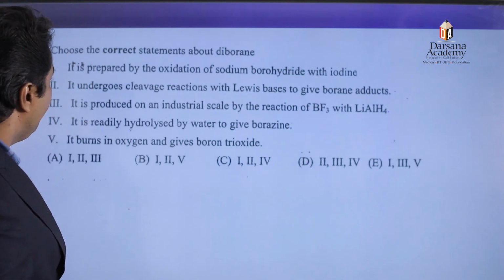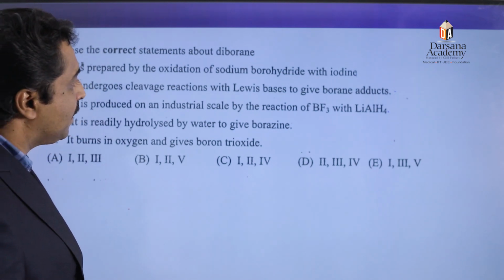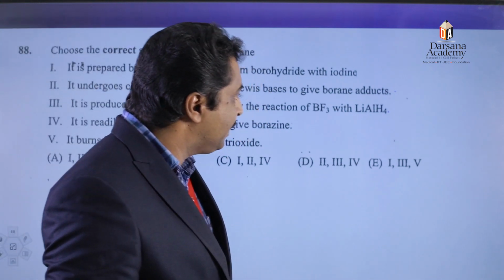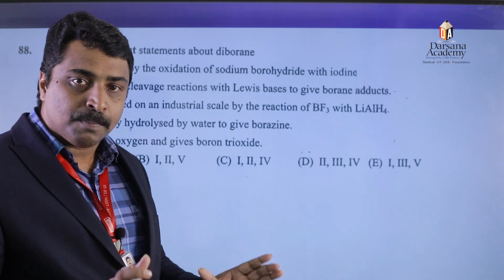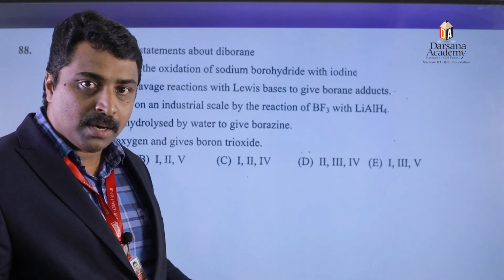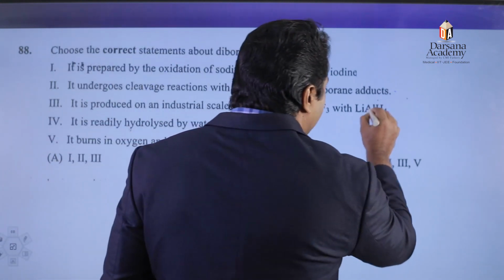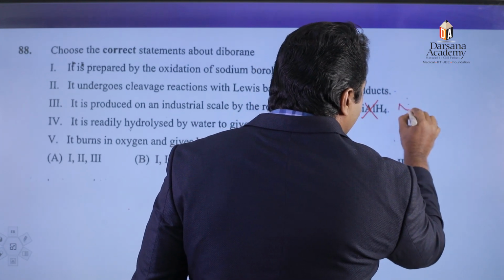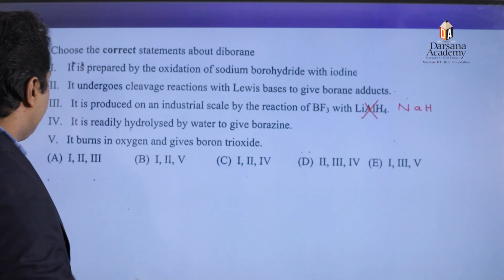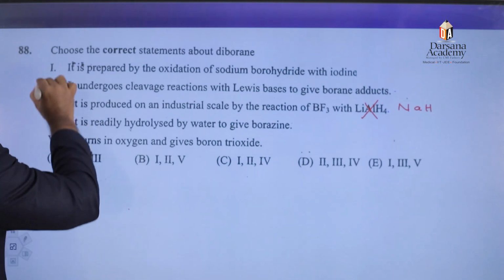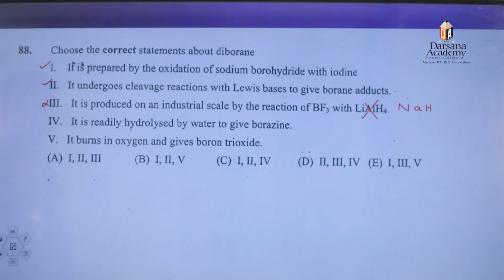Then again, it is produced on the industrial scale by the reaction of boron trifluoride with lithium aluminium hydride. Industrially, diborane is prepared by the reduction of boron trifluoride, but instead of lithium aluminium hydride, we are using sodium hydride at a temperature of 450 Kelvin. Therefore, this third statement is a wrong one, but 1 and 2 are correct statements.